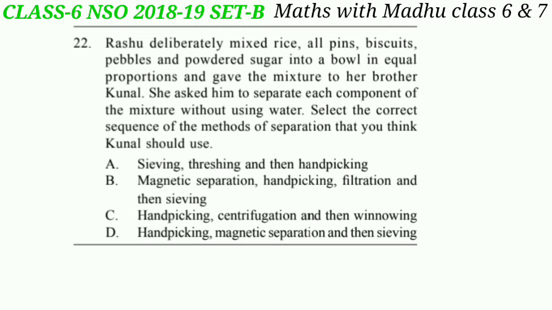Look at the options carefully. Biscuits and pebbles can be separated from the mixture by hand picking. All pins can be separated by magnetic separation. And powdered sugar and rice can be separated by sieving. So our answer will be option D, hand picking, magnetic separation and then sieving.